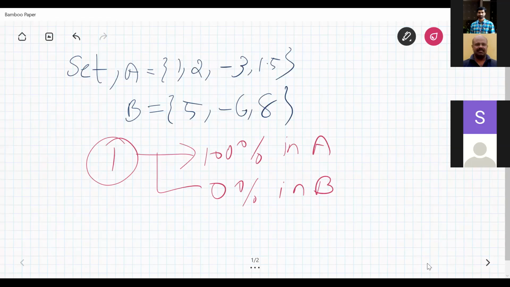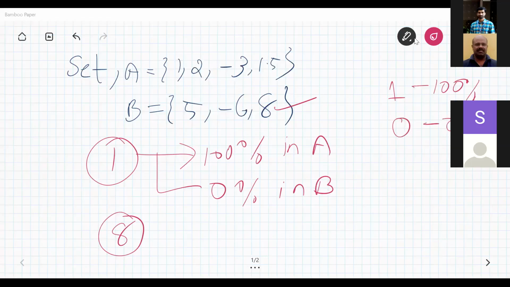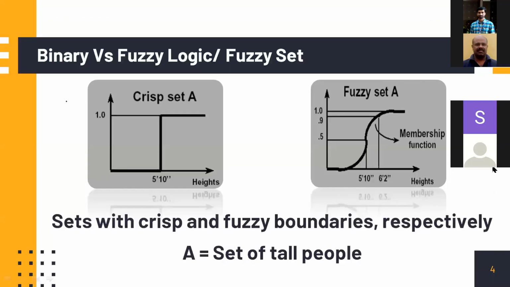So this is our conventional set theory. Here, the membership can have only two values: 1 may represent 100%, 0 may represent 0%, not at all a member of the group. There is nothing in between. That is the conventional set theory, but this is a very crude kind of set decision. Fuzzy is different. It is more sophisticated, more vague in a sense.